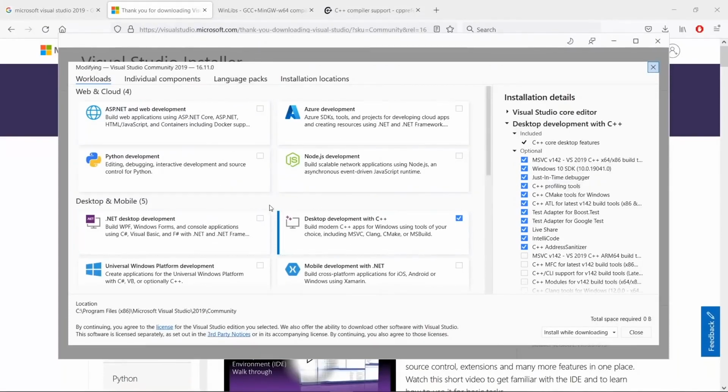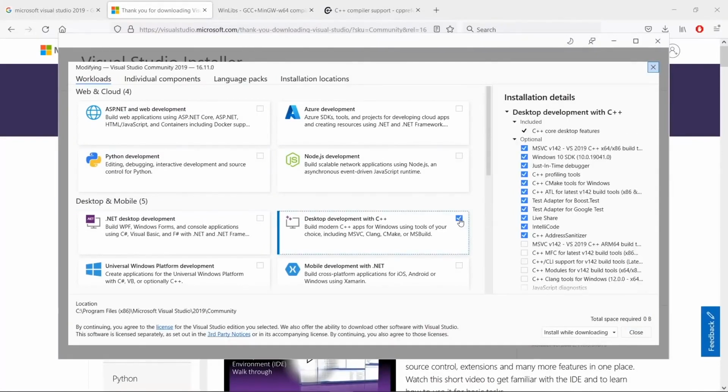And in this case, we are interested in desktop development with C++. So we're going to click this little guy here. We're going to tick it open. And once you do this, you're going to click download and install. And this is going to install the Visual Studio compiler with the underlying compiler. You see that this is going to give us access to the MSVC compiler and all kinds of crazy things we really need to write C++ applications on Windows using the compiler from Microsoft.